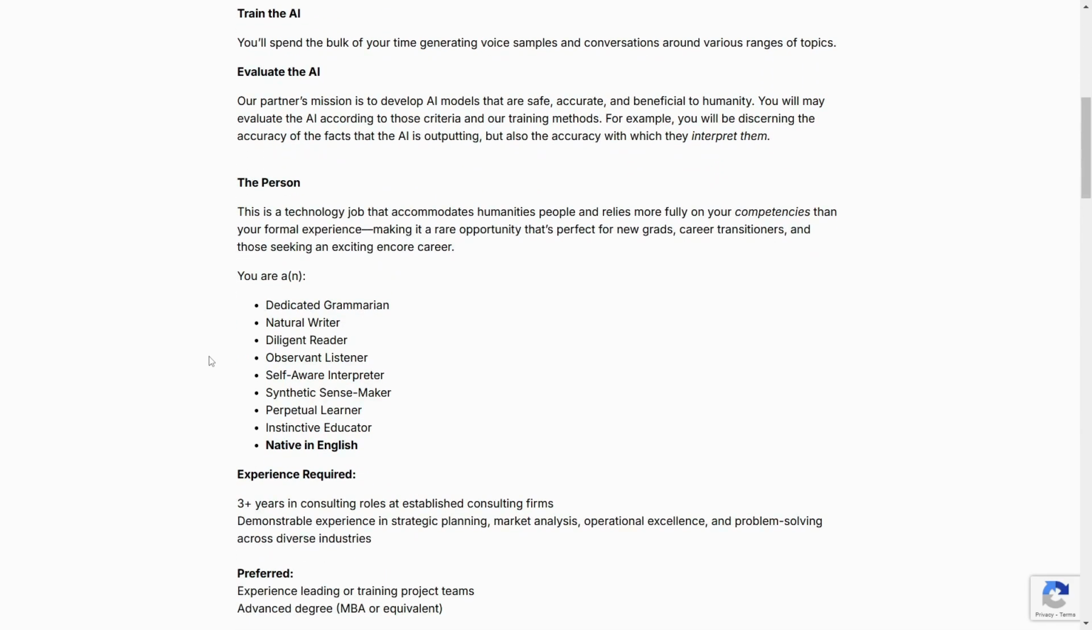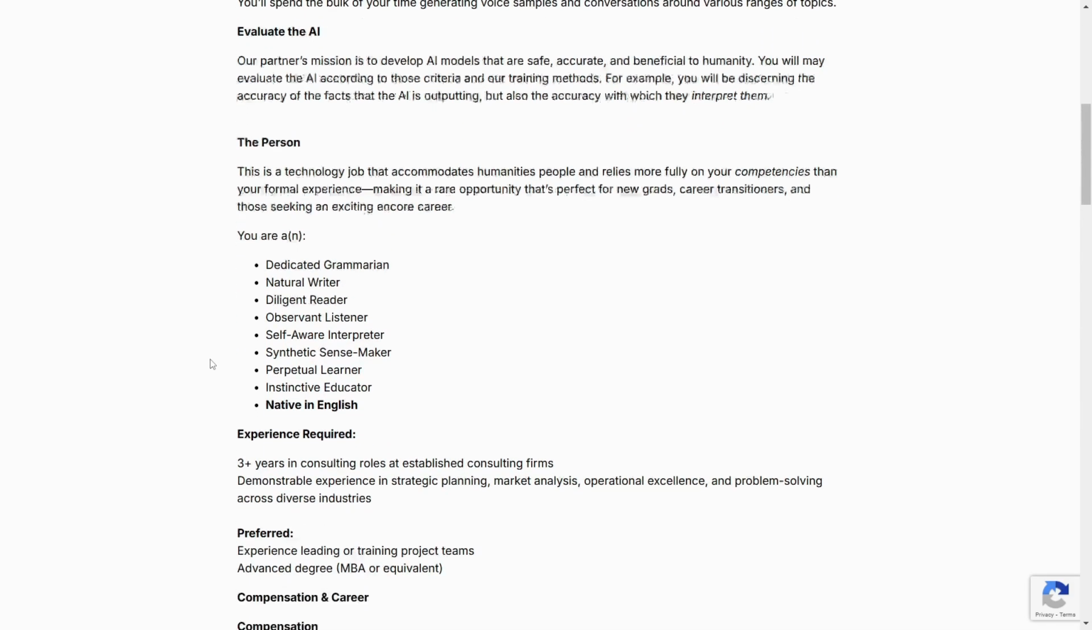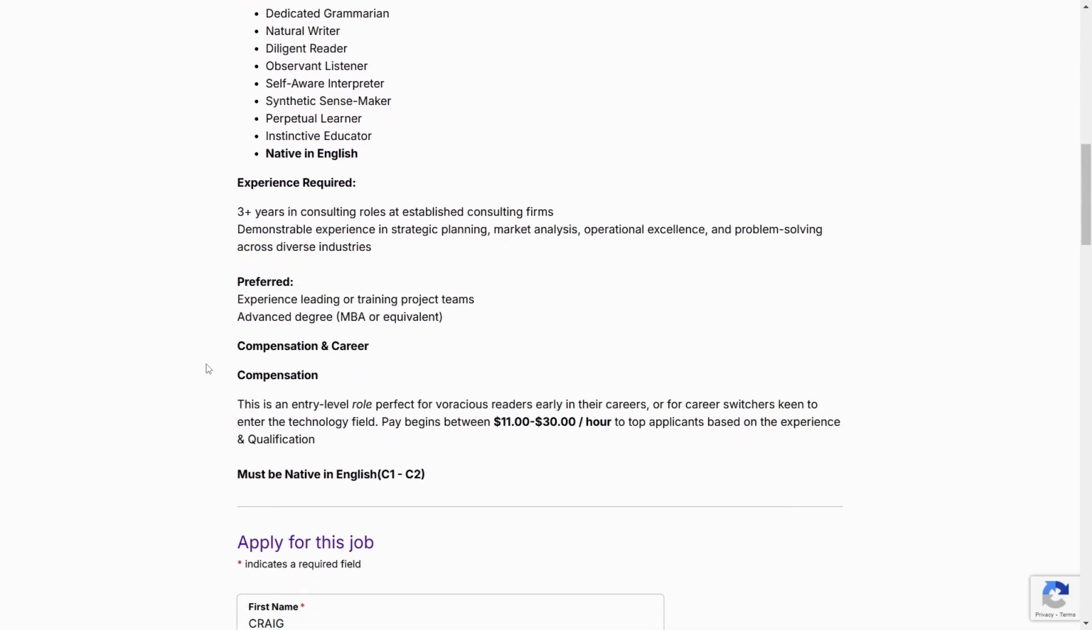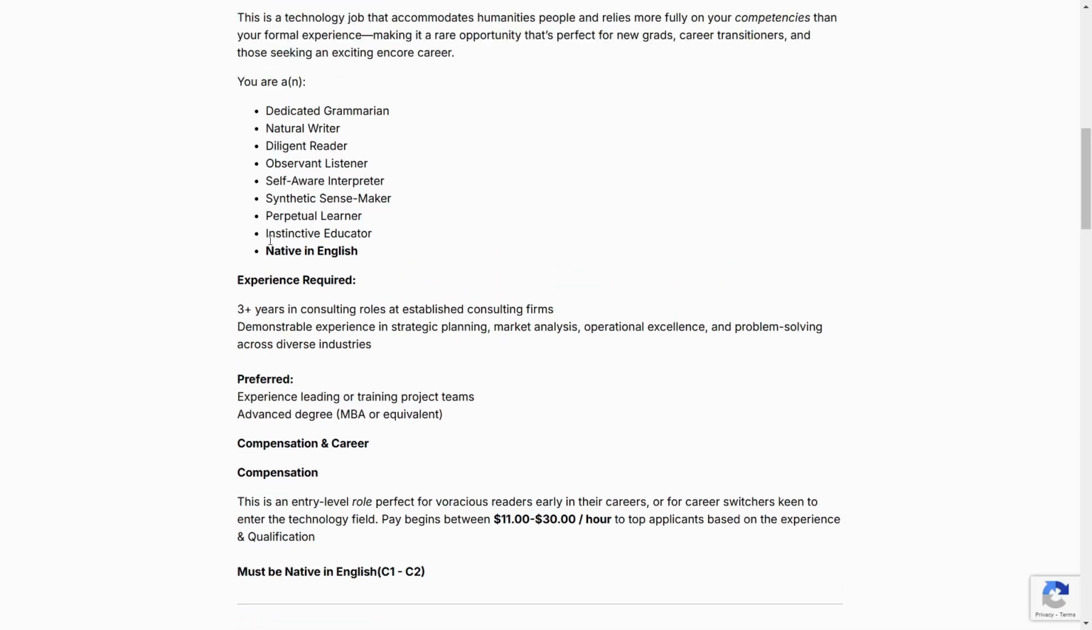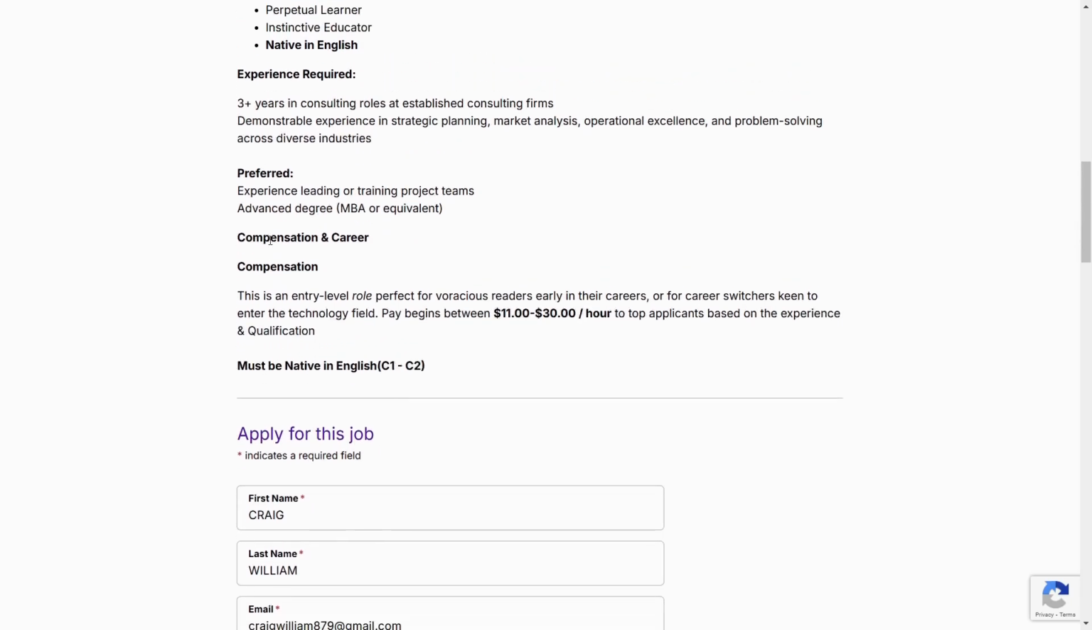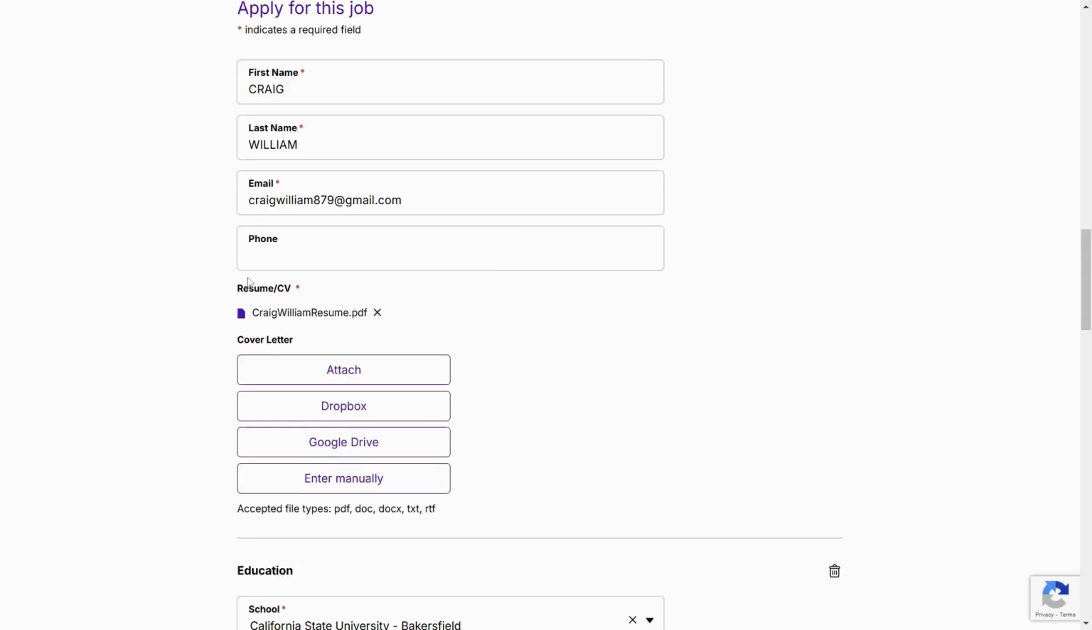You can change the location if you want, it depends. But this job is paying $11 to $30 per hour, so it depends on your level of experience, okay? The CV is already provided. You need to change the other parts, okay? So the next part is that you need to put in your name, first my email address, attach.